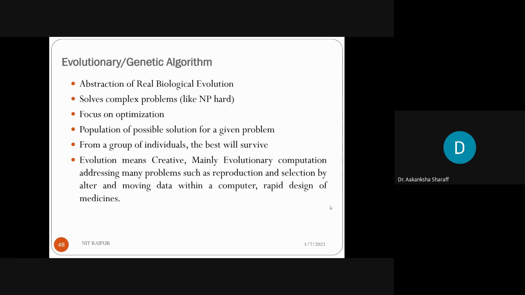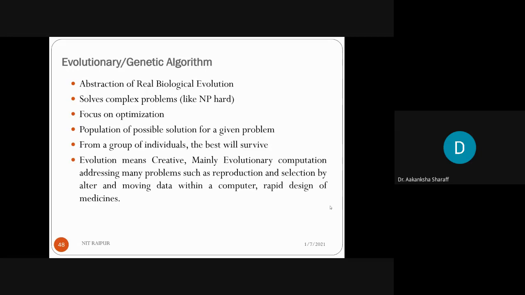Third, the genetic algorithm focuses on optimization. In normal algorithms like machine learning, text mining and natural language processing, what happens is that we take the input and generate the output, meaning we are trying to find the solution for that particular input.